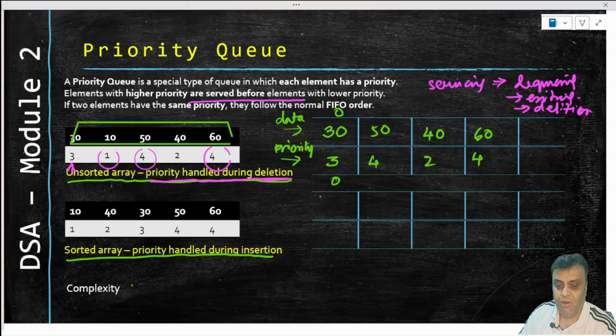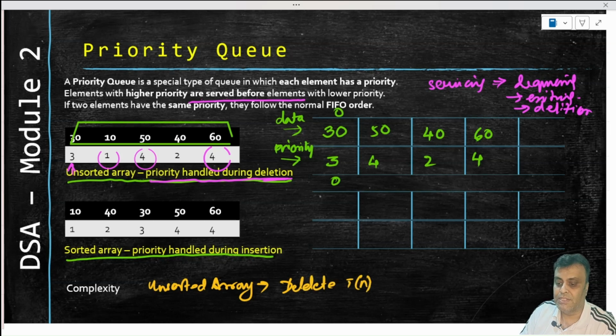So you will now handle that for an unsorted array. For an unsorted array, the dequeue operation or the delete operation is taking a time complexity of order of n.